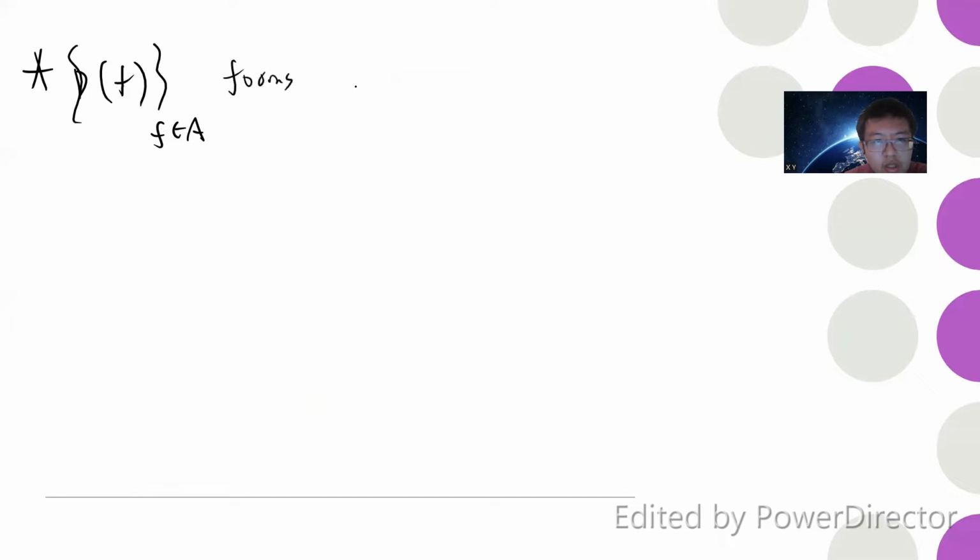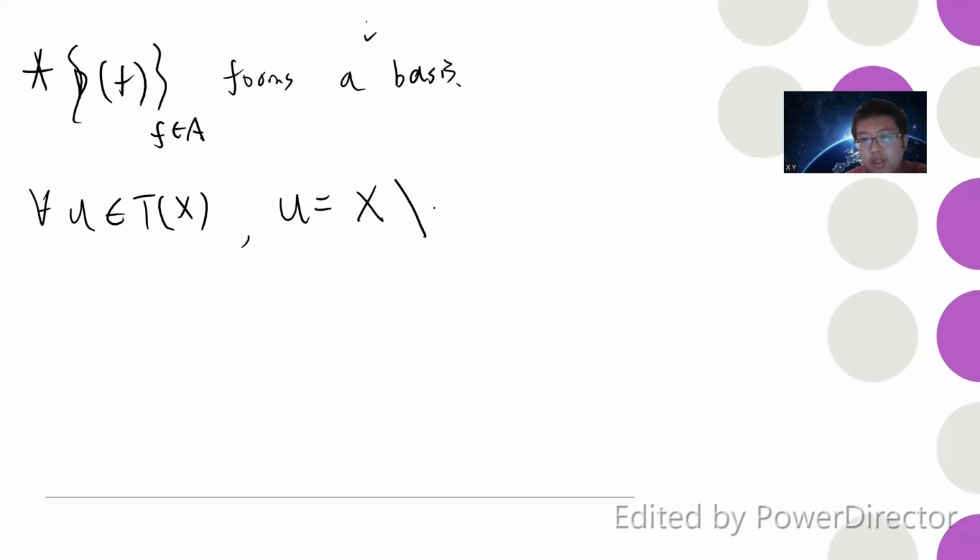Okay, so now what I'm going to tell you is that D(f) will actually form a basis. So you take all the f in A, and then you take these D(f), and they form a basis. Forming a basis means that you need to prove that any open set is a union of D(f)'s. And this is very simple. If you take an open set U of X, where X means the spectrum, obviously you can write U to be X minus V(S) for some S, so this guy is closed.